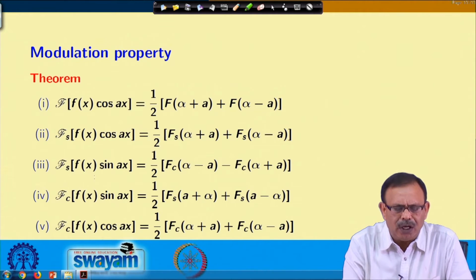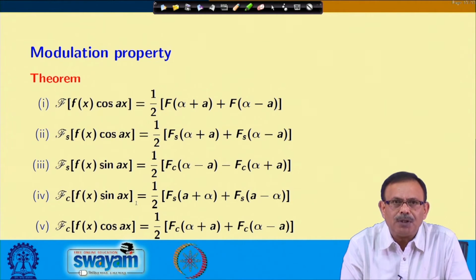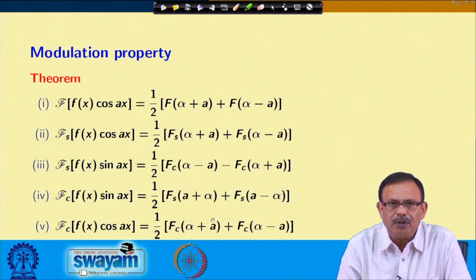Then the Fourier sine transform of f(x) sin ax will be equal to, you see the change here, half of the Fourier cosine transform at alpha minus a minus the Fourier cosine transform at alpha plus a, just the opposite one. Similarly, the Fourier cosine transform of f(x) sin ax equals half of the Fourier sine transform at a plus alpha plus the Fourier sine transform at a minus alpha. And number 5 is the Fourier cosine transform of f(x) cos ax equals half into the Fourier cosine transform at alpha plus a plus the Fourier cosine transform at alpha minus a.